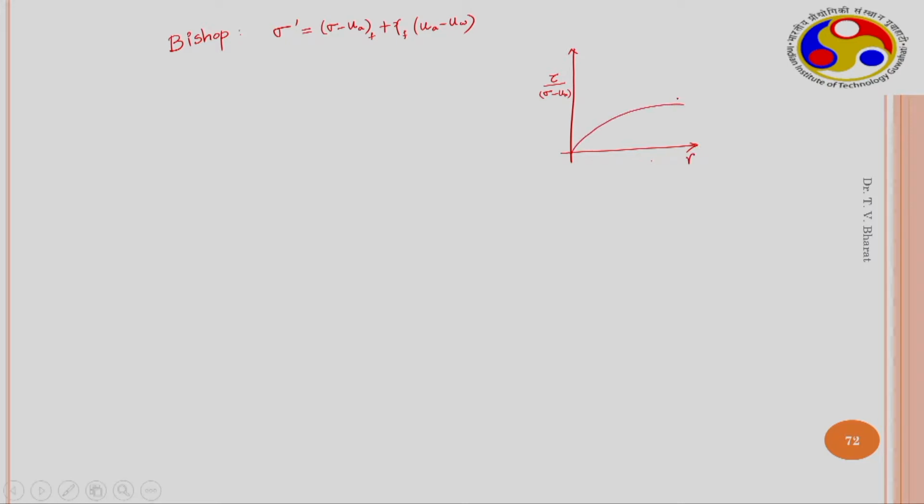So, the stress ratio gets increased with increase in the suction. This is for suction equals 0, that is for saturated state, and as the suction increases the stress ratio gets increased.